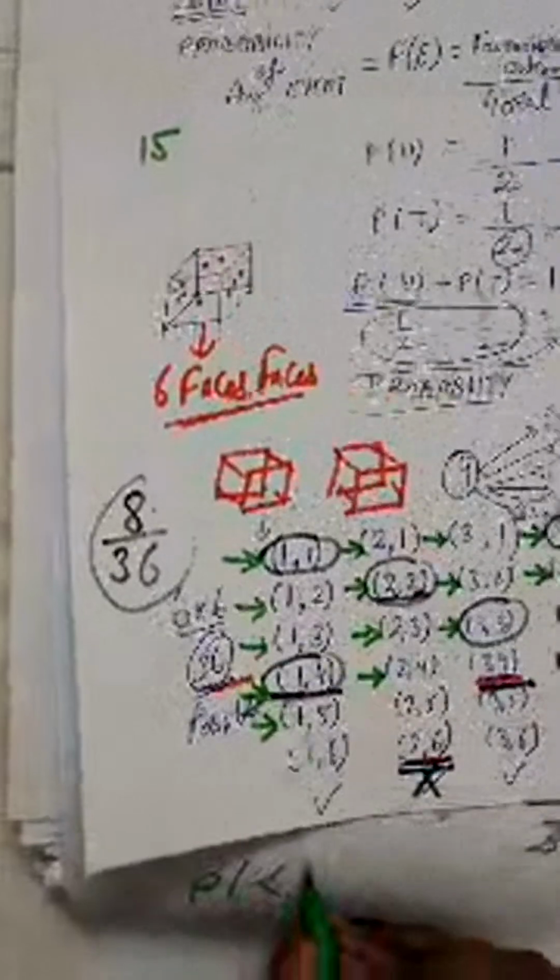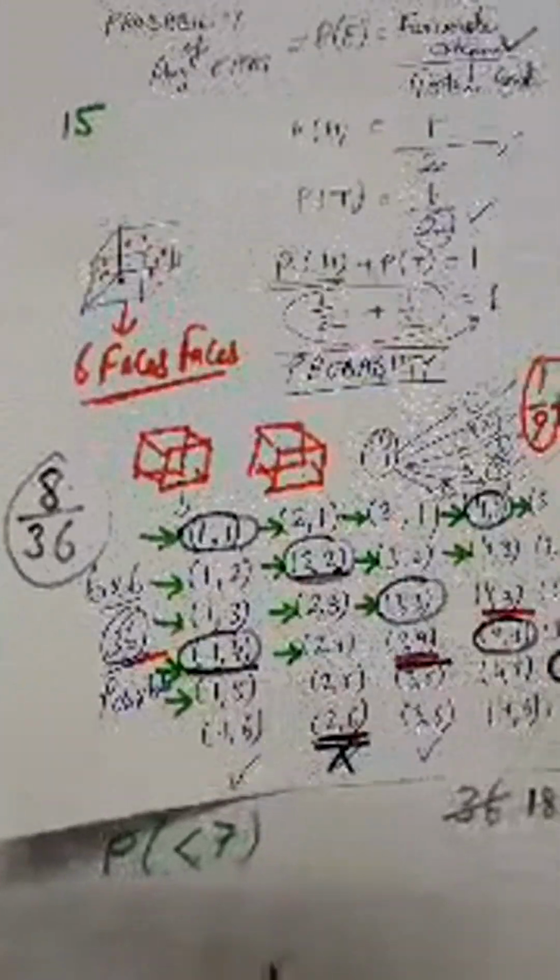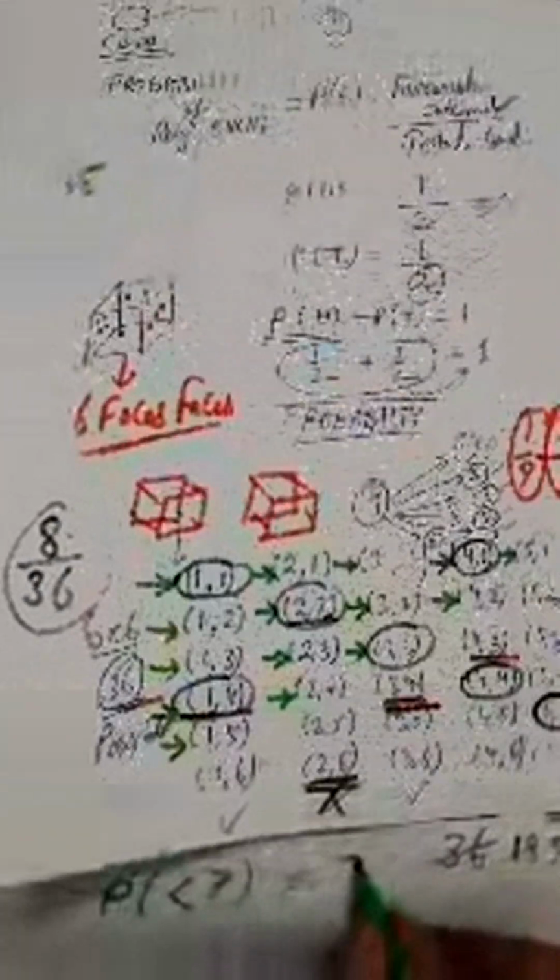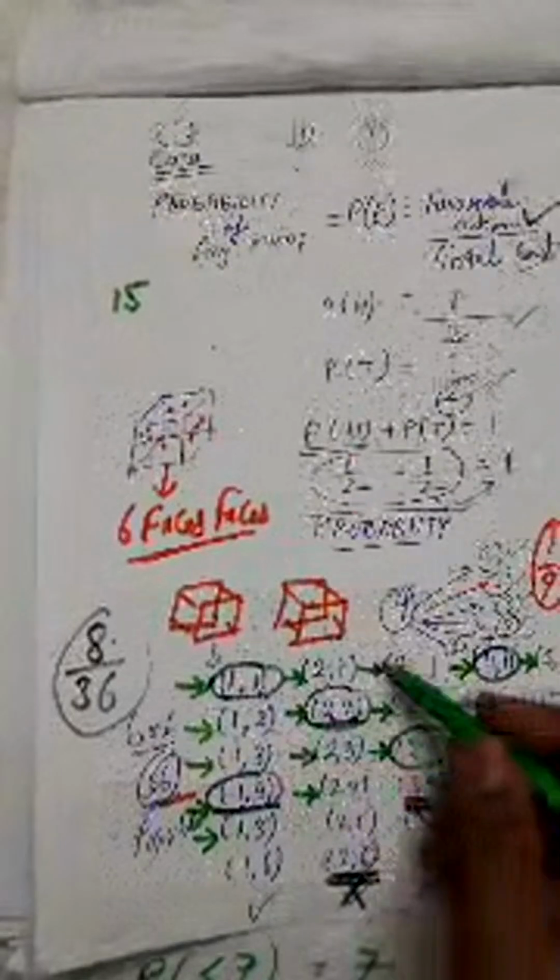Probability of numbers less than 7. What are those? These are all these combinations. So the total number of favorable outcomes will be 1 2 3 4 5 6 7 8 9 10 11 12 13 14 15. This will be 15 in the numerator, divided by the total number of possible outcomes, that is 36.